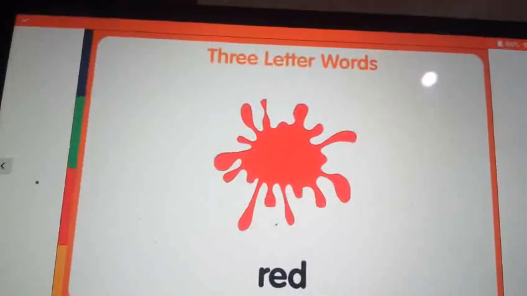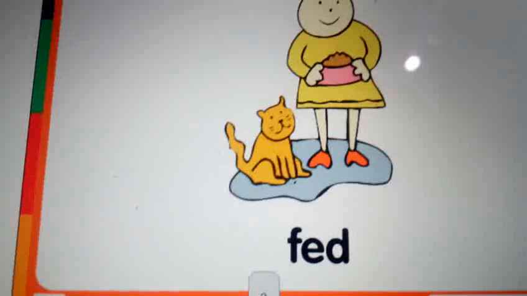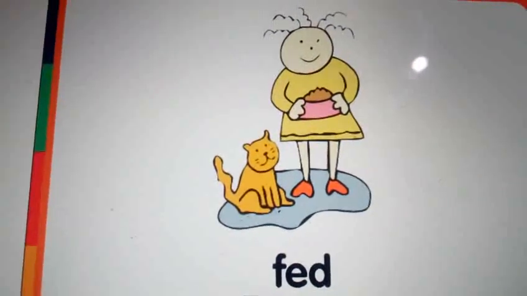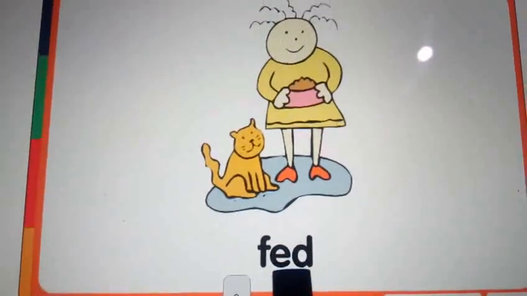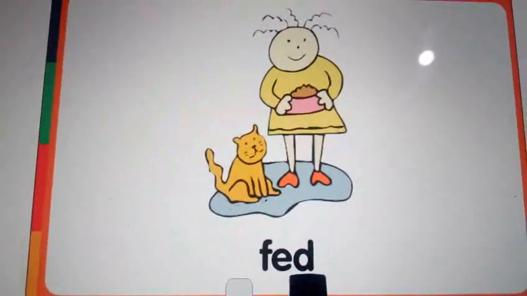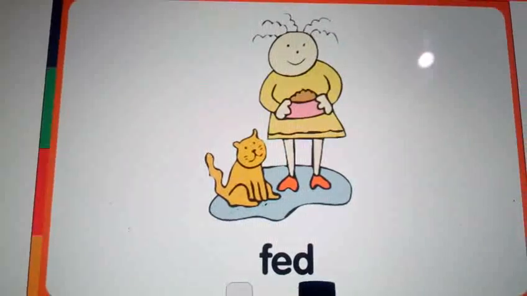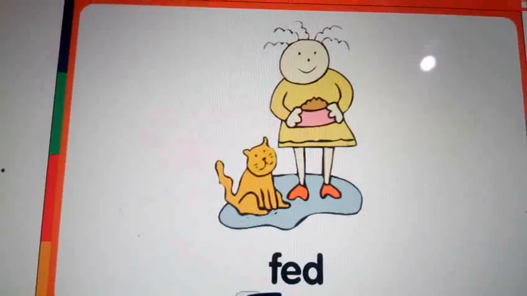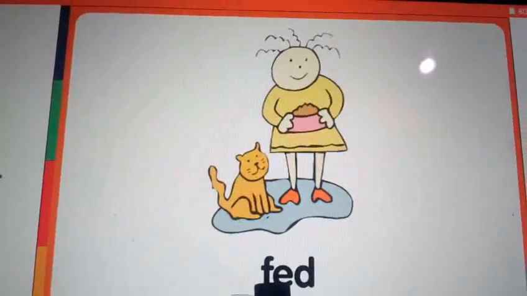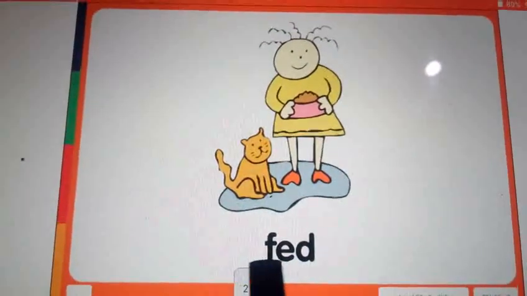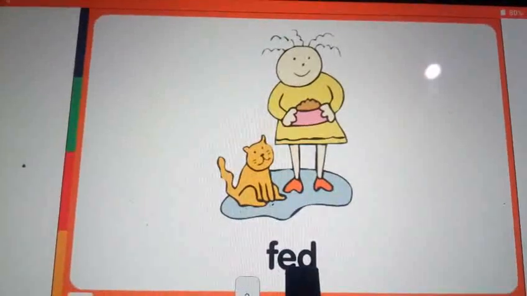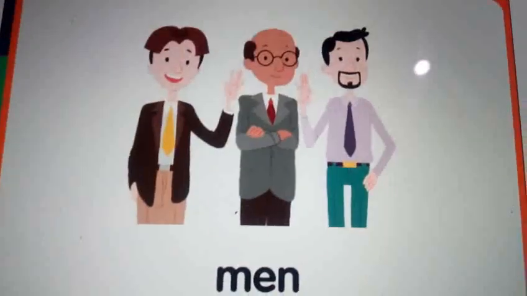Red, red. See this? What is the beginning sound? Middle sound? End sound? D. Beginning sound? Middle sound? End sound? D. Fed, fed, fed.